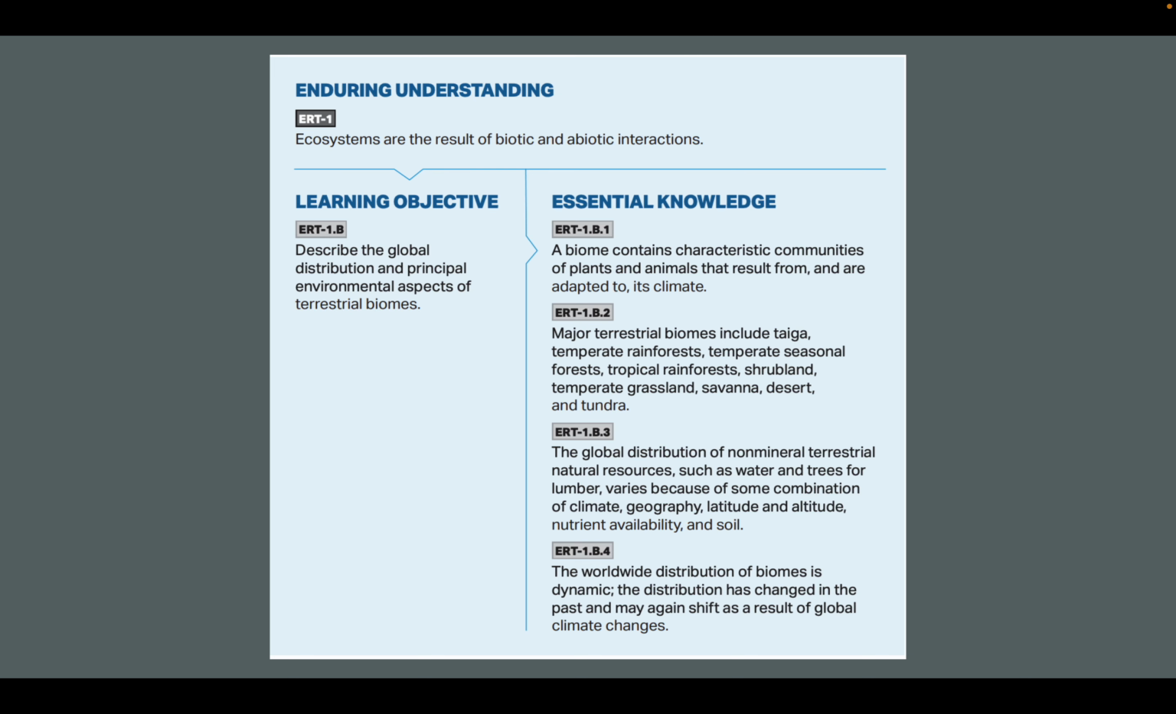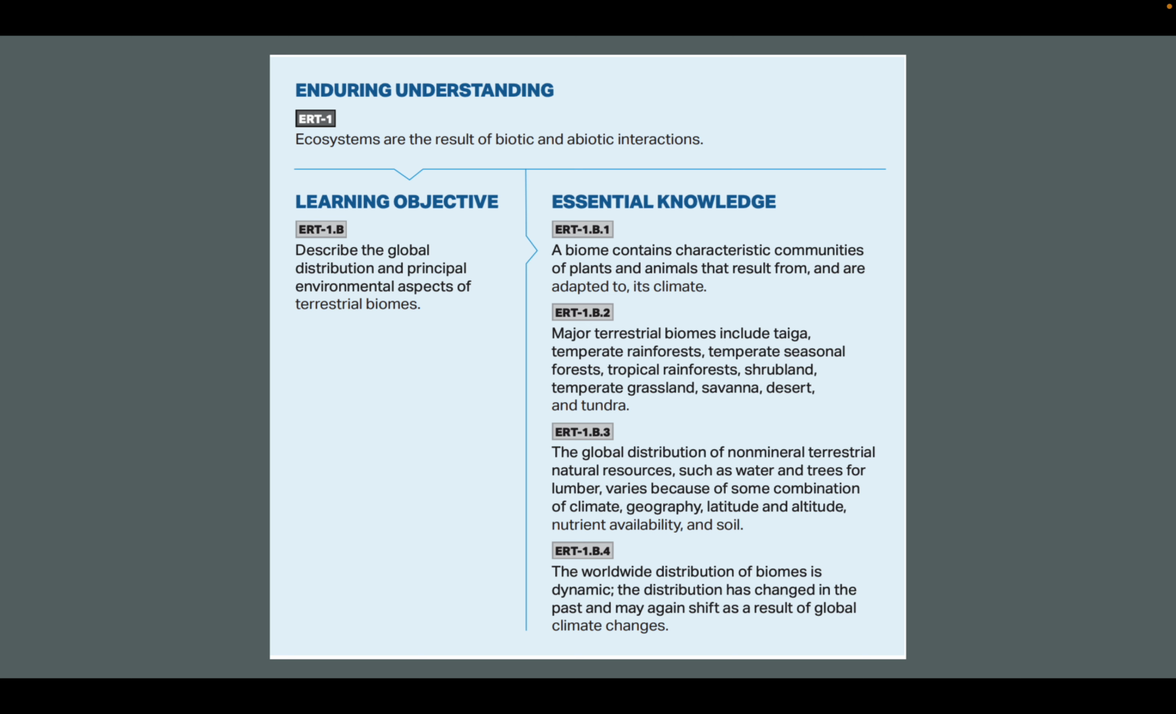So here are our goals. Remember, we're talking about how ecosystems are the result of biotic and abiotic interactions. Our objective for today is to describe the global distribution and principal environmental aspects of terrestrial biomes. The essential knowledge we need to take away from this lesson is that a biome contains characteristic communities of plants and animals that result from and are adapted to its climate.